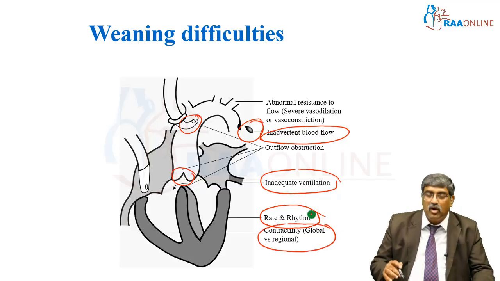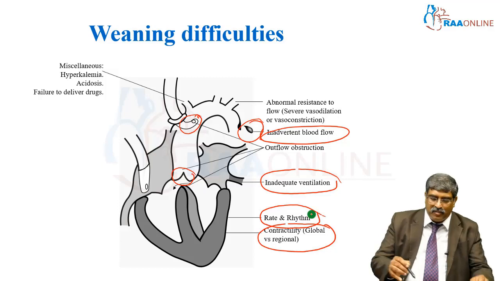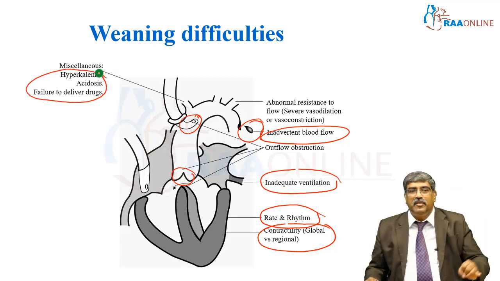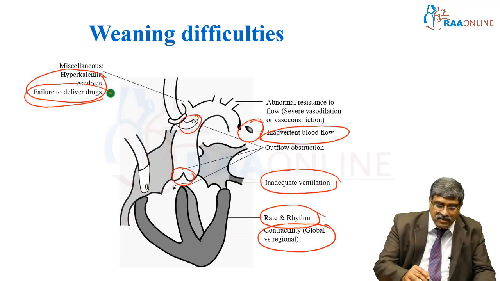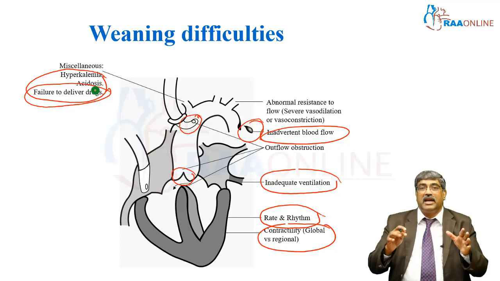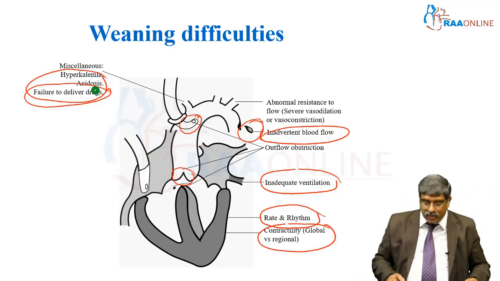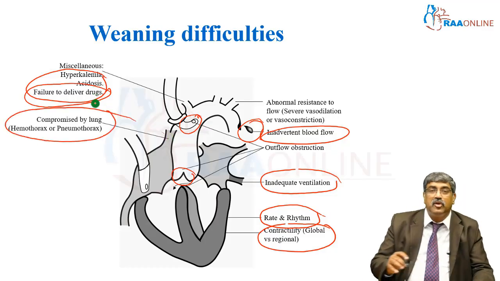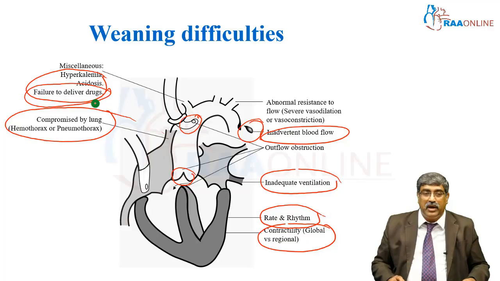There should be no rhythm abnormalities. Contractility: you look at the global as well as the regional function of the heart. Miscellaneous, which can contribute to weaning difficulties: hyperkalemia, acidosis, and failure to deliver the drug. Some problem with the SVC cannula, the drug may not be delivered into the systemic circulation, and you can have compromise by lung, pneumothorax or hemothorax, which can also contribute to difficulty in weaning.